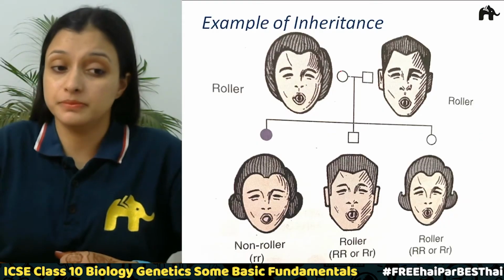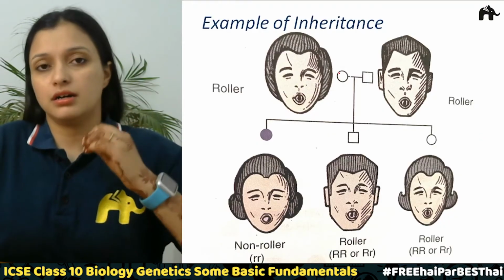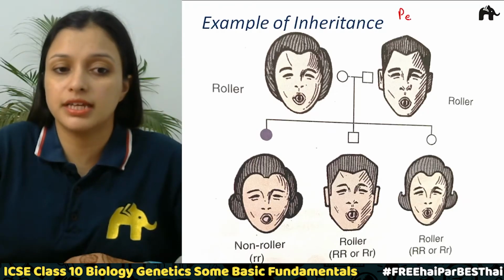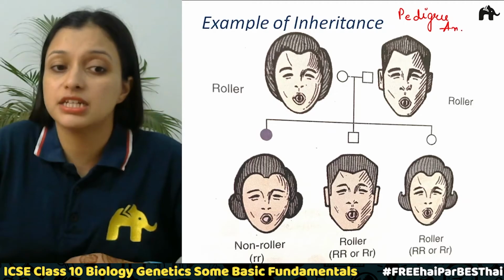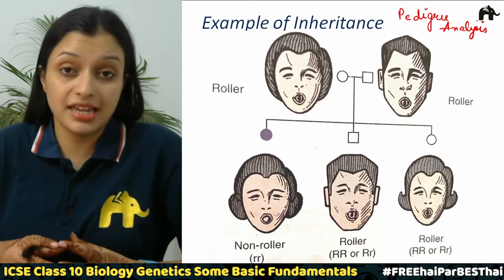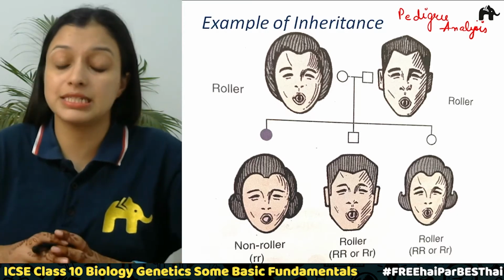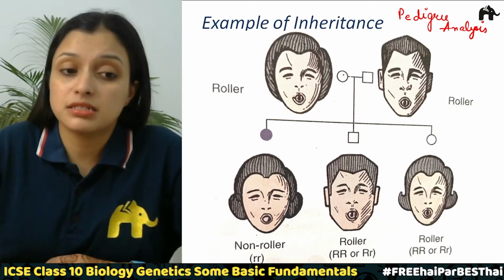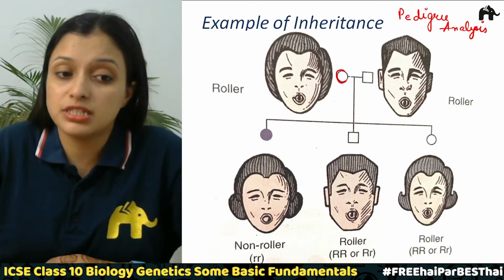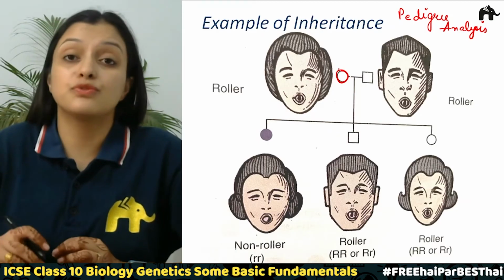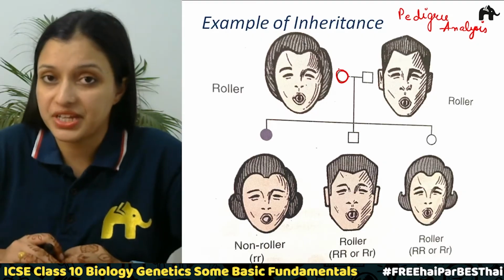This is called pedigree analysis, right? We have certain symbols that we use while doing this analysis. This circle will tell us that we are talking about a female, correct?